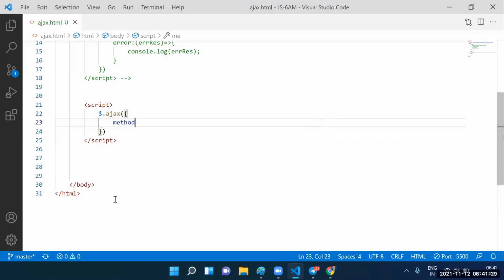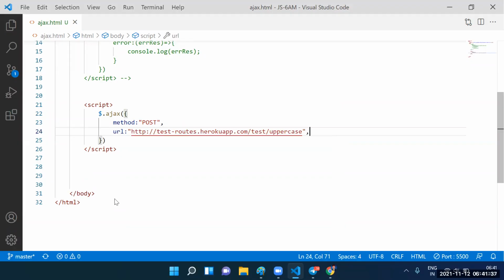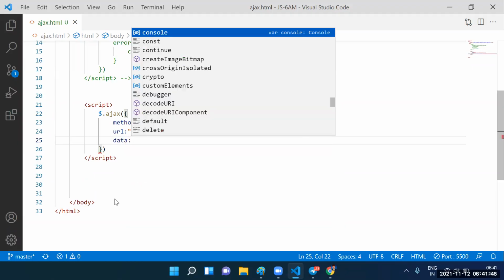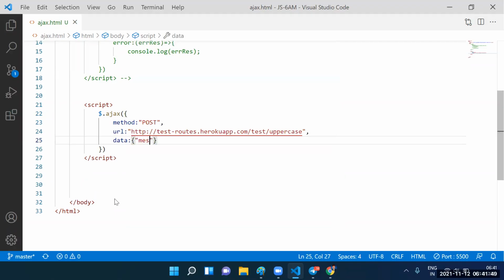Guys, method equal to which method here? Method equal to post. Next one, URL equal to some URL. Post in the sense you need to send the data now. Data equal to, and here itself we need to go for the message. Welcome to JavaScript. Shravan, this is the data you are sending to the server.